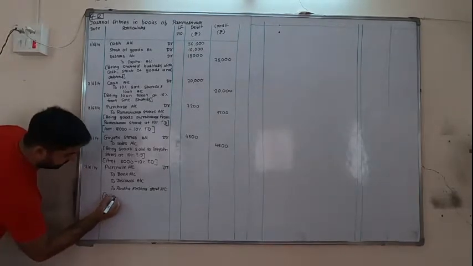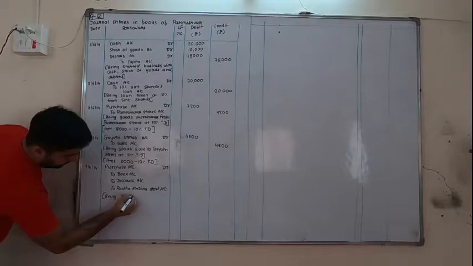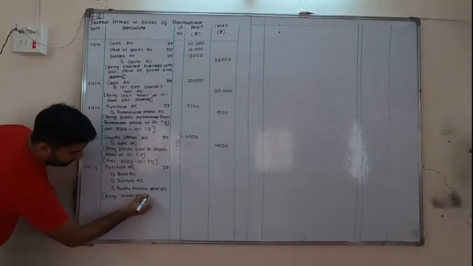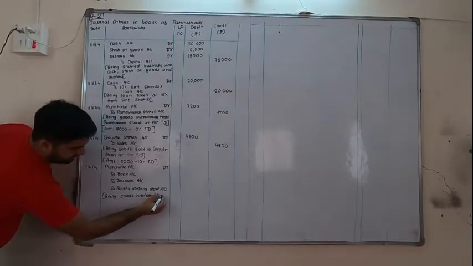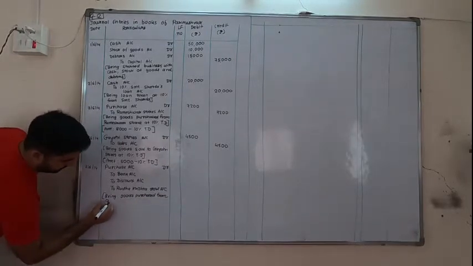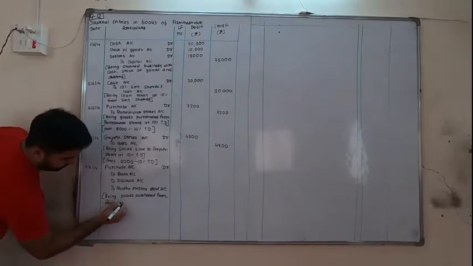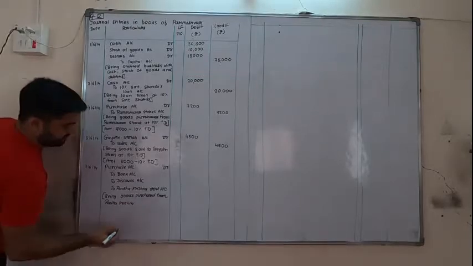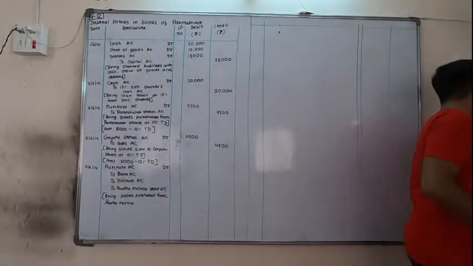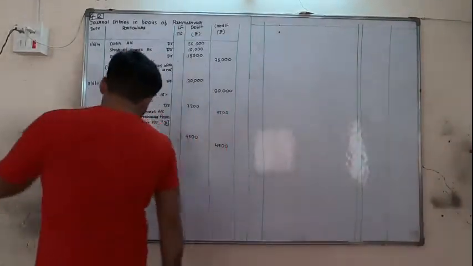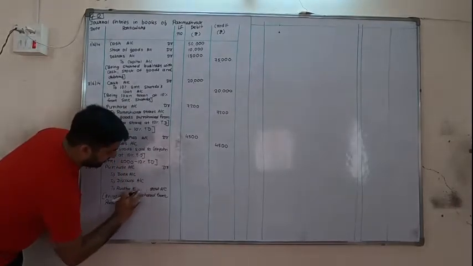Being goods purchased from Radha Krishna or Radha Kishan? It's Radha Kishan, sorry, not Krishna. It's Radha Kishan.